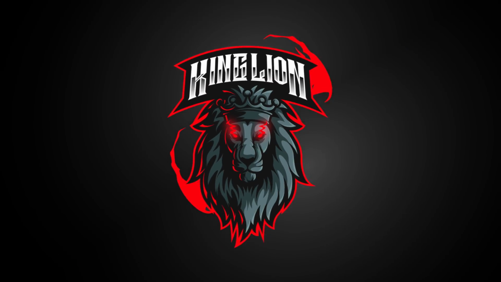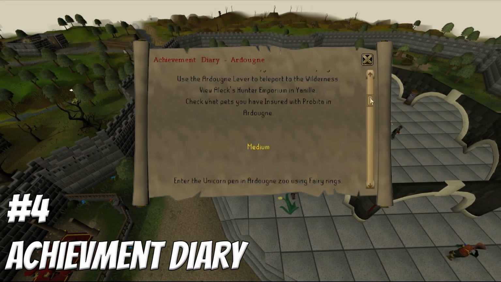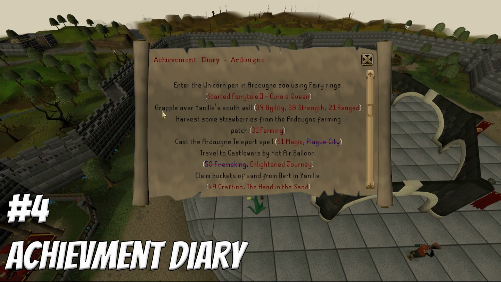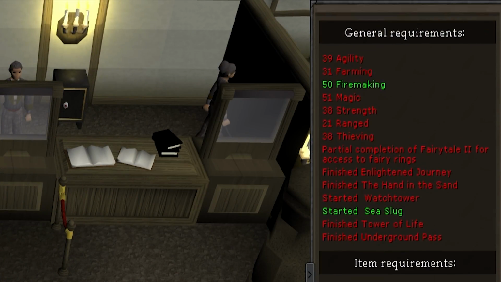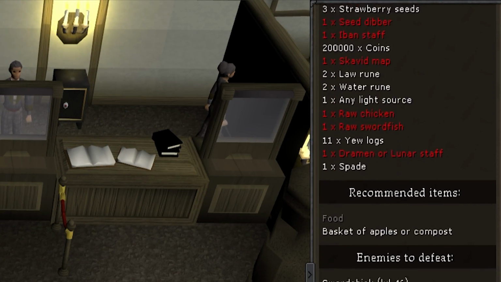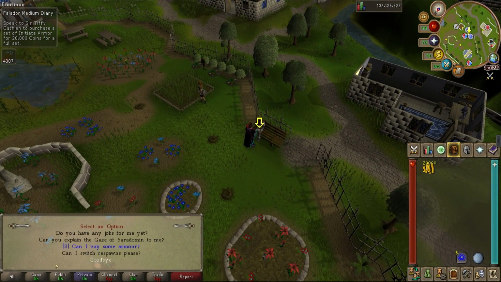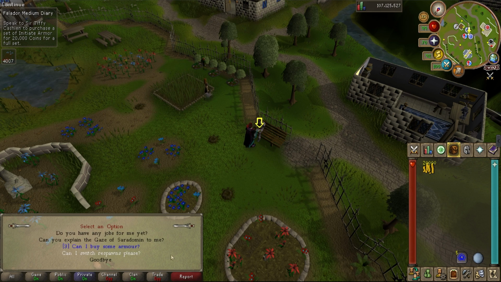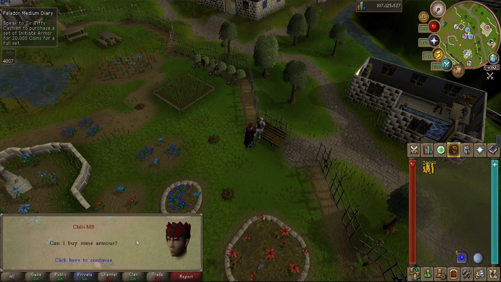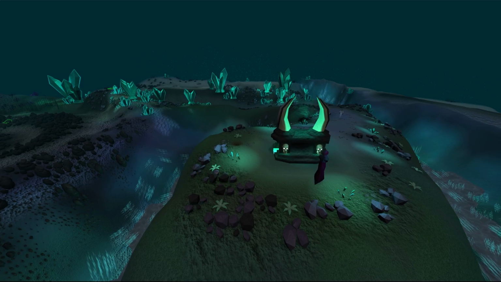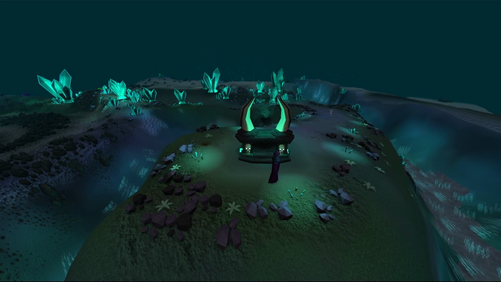Taking the 4th slot on the top 10 plugins list would have to be the Achievement Diary plugin. What this allows you to do is it tells you exactly what level you're going to need and what materials you might need to be able to complete all of these. It's a lot like the quest helper in regards to if you need to talk to someone or do a specific quest. This will tell you exactly which person to talk to and where to click. Once again, very essential quality of life thing that is just nice to have.